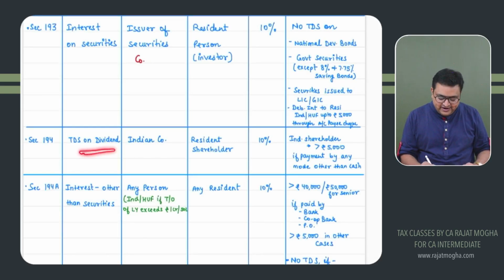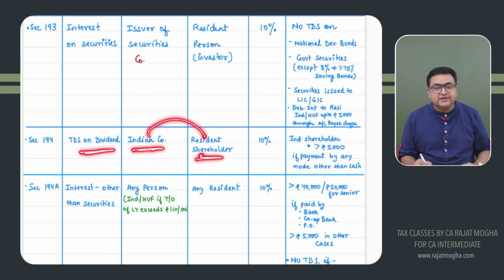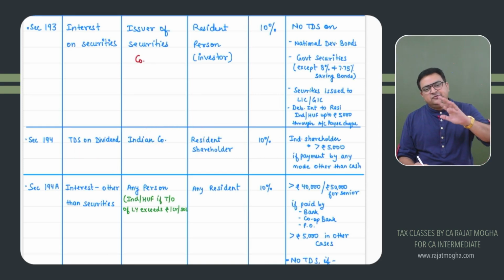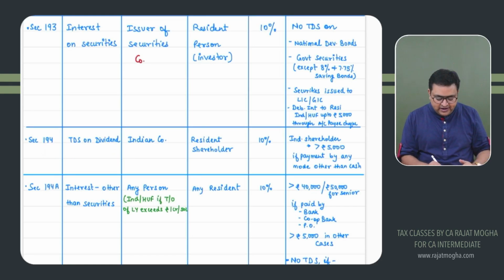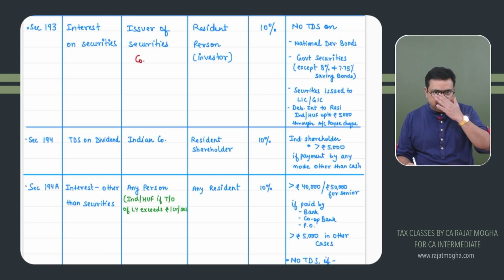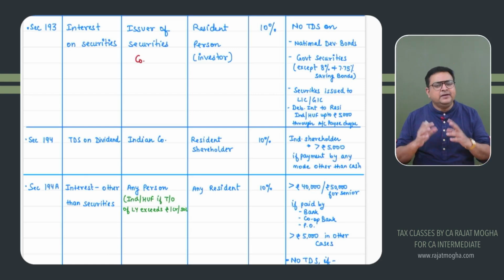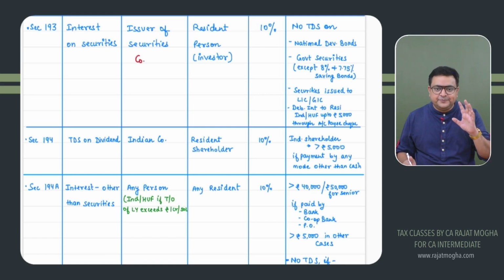Okay. So TDS on dividend, Indian companies would be deducting for a resident shareholder. If the shareholder is non-resident, TDS would be there, but in some other section, not in 194. 194 is only related to resident shareholders. The rate of TDS is 10%. And if this shareholder is an individual getting up to 5,000 rupees, again the limit is 5,000 rupees, then there would be no TDS if the payment is by any mode other than cash. Simple banking mode. If it is more than 5,000 rupees, then TDS would be there, right? Very, very important. These two sections are very important. In fact, most of the sections are important, right?